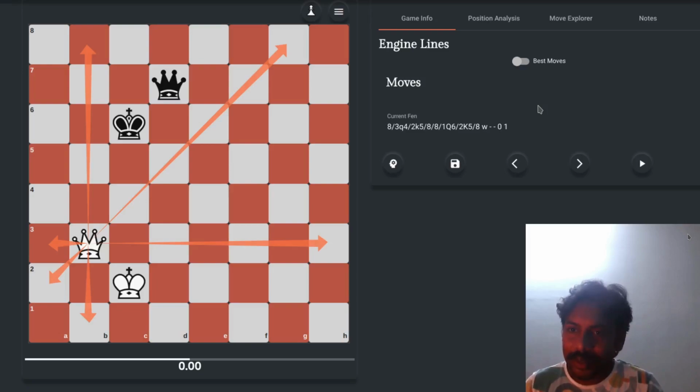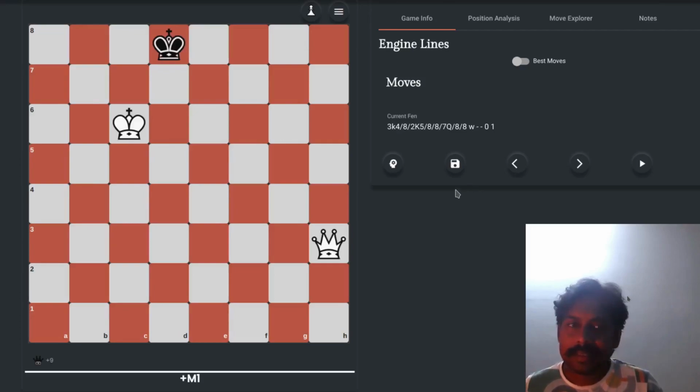In order to win, we need to checkmate the king. So how do we checkmate the king? Let me show it to you. So for example, let's consider this is a position. White has a king and a queen, and black has a single.